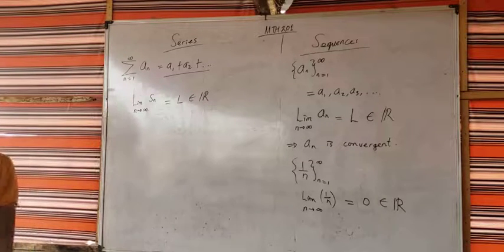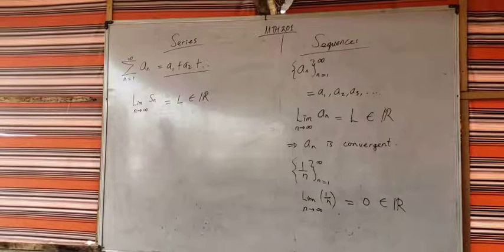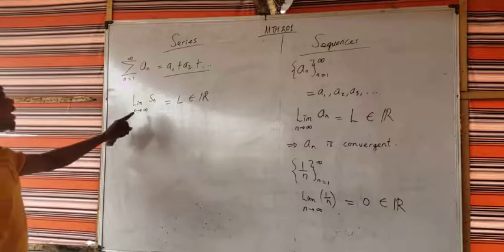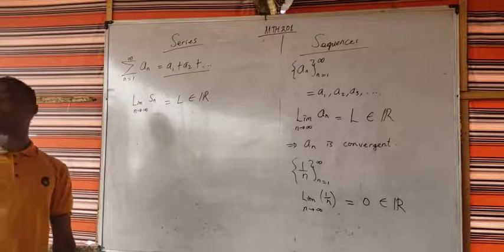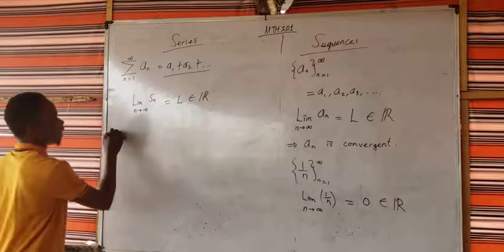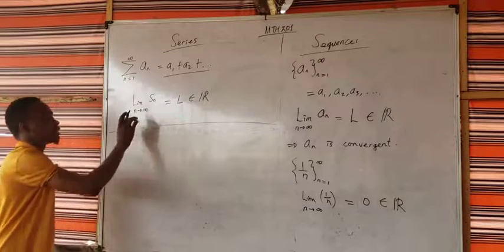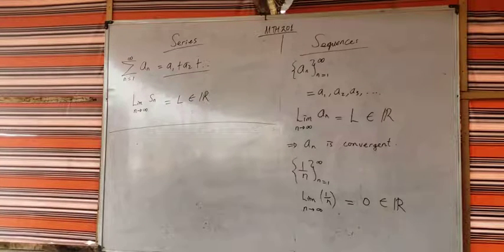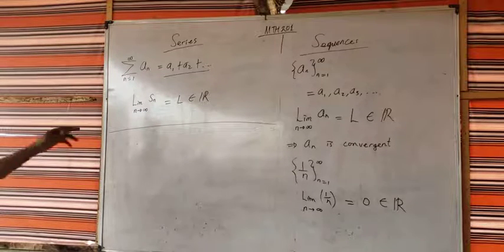How did we come about s sub n? S sub n is simply the partial sum of the terms of the series. That means the sum of the first n terms. So if you have a formula for the sum of the first n terms, and we take its limit as n approaches infinity, and you get a real number, that means that series is convergent. We have considered some of them in the past where you can play around with series. But what's actually important here is that when we're talking about series, we want to be able to test for the convergence of that series when you are just given its definition.